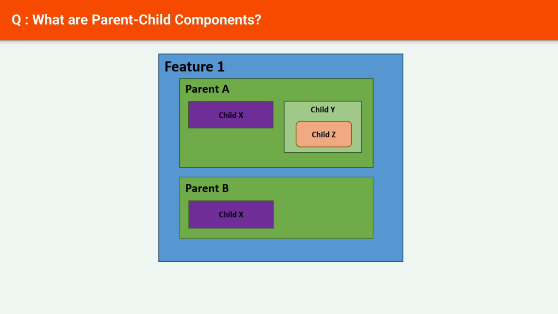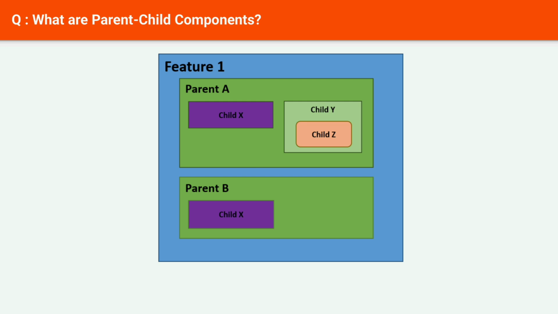A parent component is a component that has a wider scope, and a child component is a component that is a part of that scope but not all of it. One example is an HTML page that has a toolbar, a content area, and a table inside the content area.